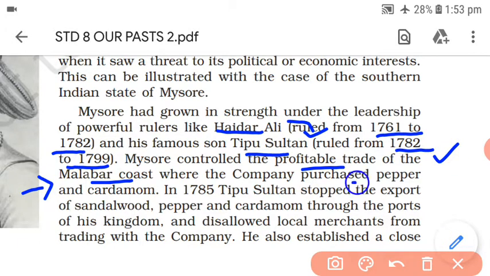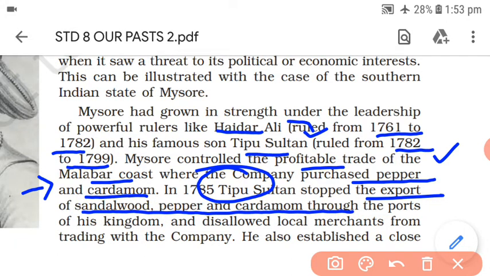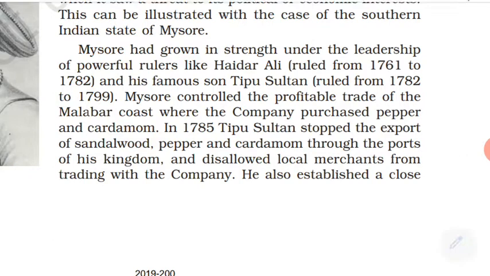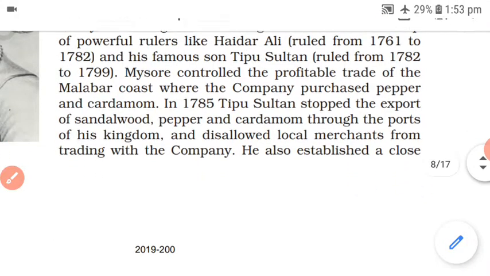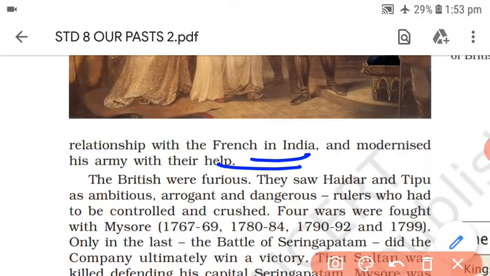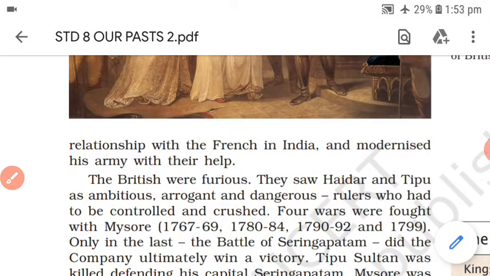The company used to purchase pepper and cardamom. By 1785, Tipu Sultan stopped the export of sandalwood, pepper and cardamom through the ports of his kingdom. He also disallowed local merchants from trading with the company, so local merchants also stopped trading with the company. He also established a close relationship with the French in India. This the company could not bear.